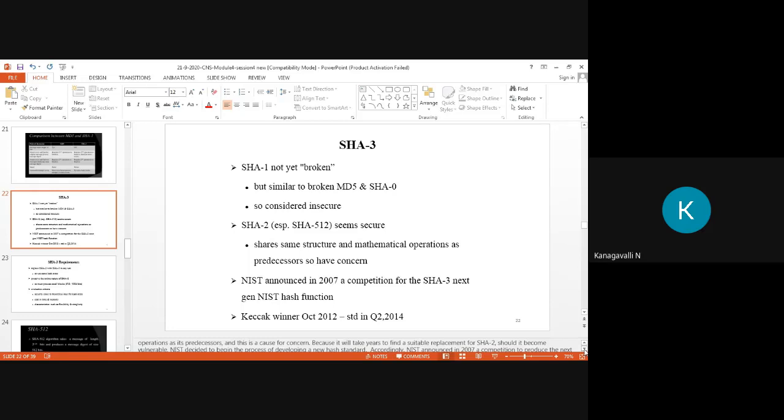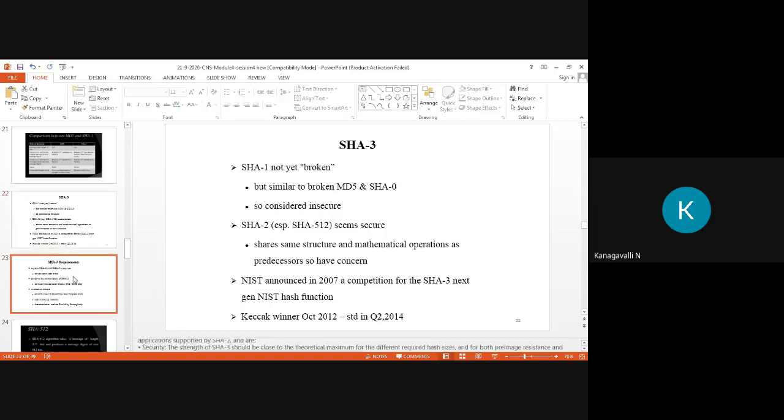NIST announced a competition for the SHA-3 next generation NIST hash function. The winner was Keccak, chosen in October 2012, with the standard following in 2014, right?